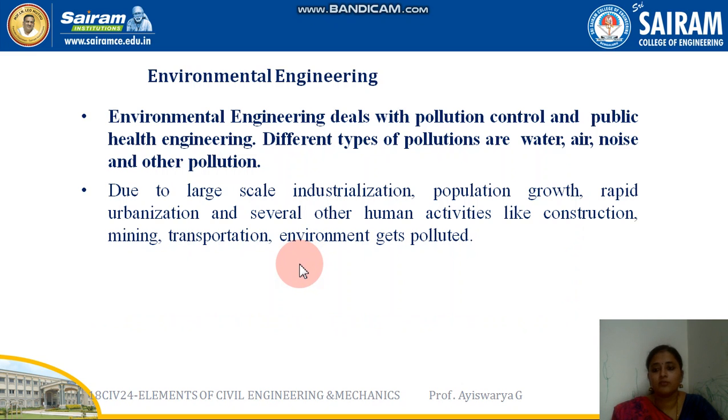The next one is environmental engineering. Environmental engineering deals with the controlling of pollution and the health of the people. There are different types of pollution, like water pollution, air pollution, and noise pollution, and all of these are controlled under this category. You can see a lot of water treatment plants, and how to save our nature comes under environmental engineering, along with proper disposal of waste and utilization of that waste.